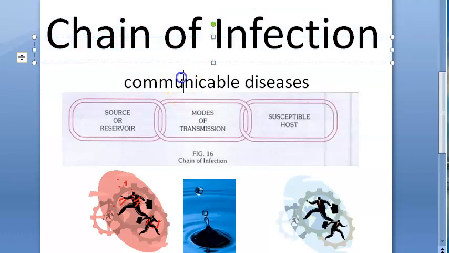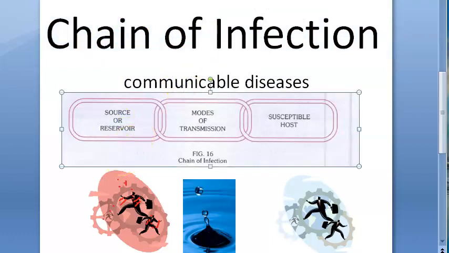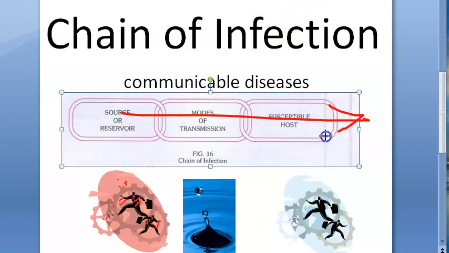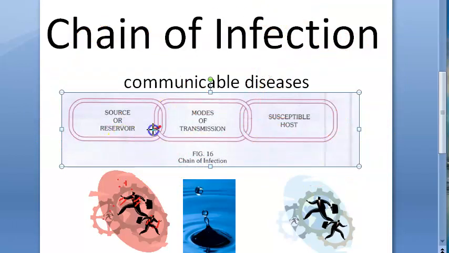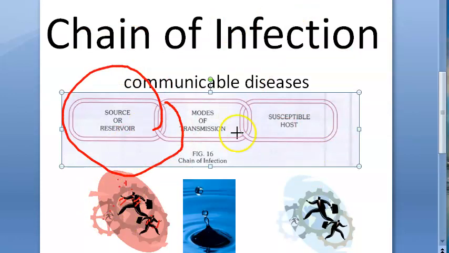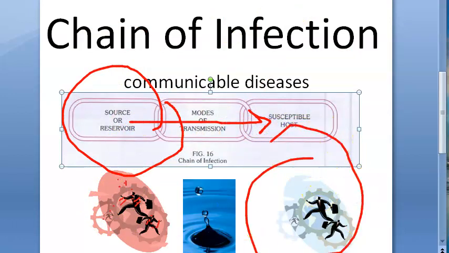So communicable diseases, they are transmitted from where to where? From the source, right? From the source or reservoir to the susceptible host, obviously via the mode of transmission. So here you have the source or reservoir and here you have the susceptible host. So what is there in source or reservoir? The disease causing agent. Agent is there in the source or reservoir and via the mode it is going to reach the susceptible host.